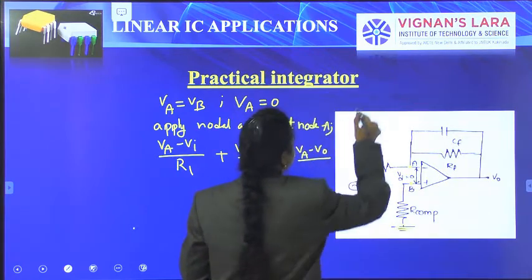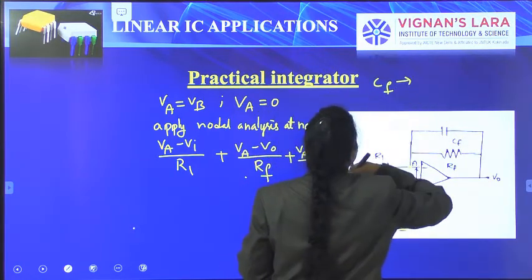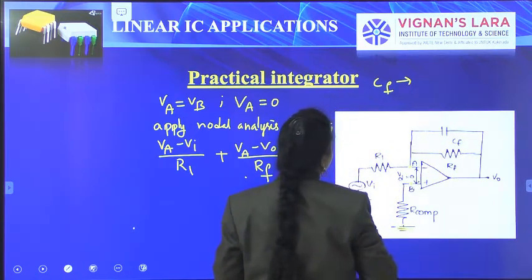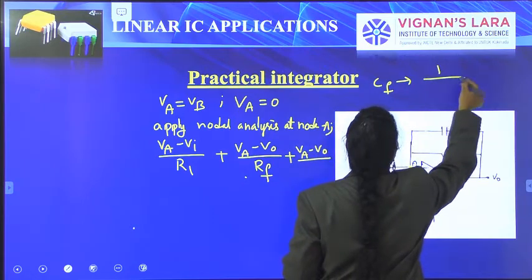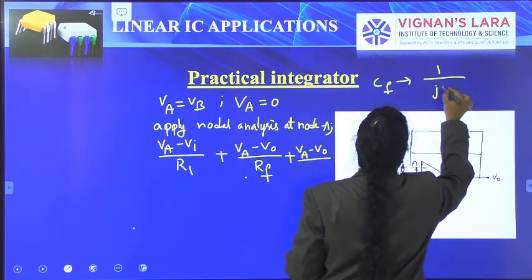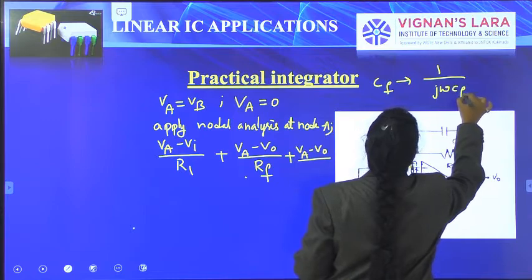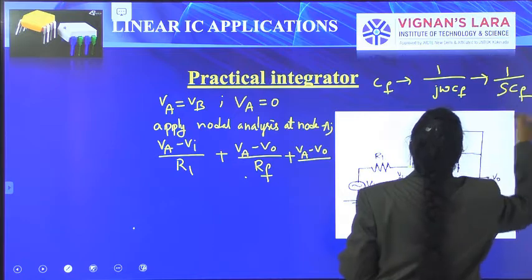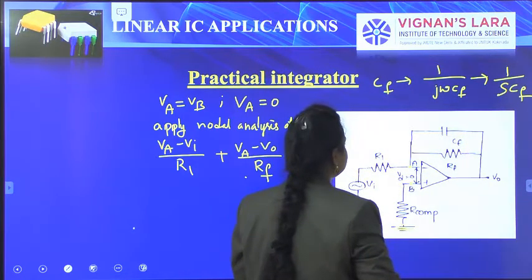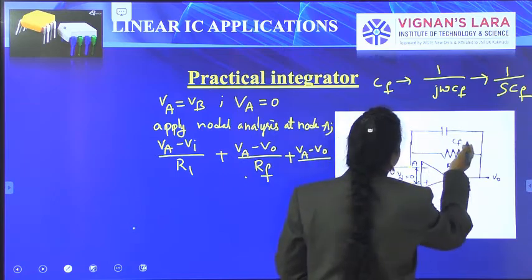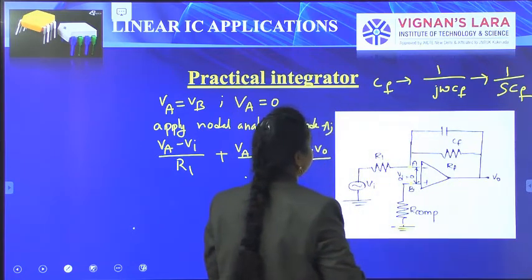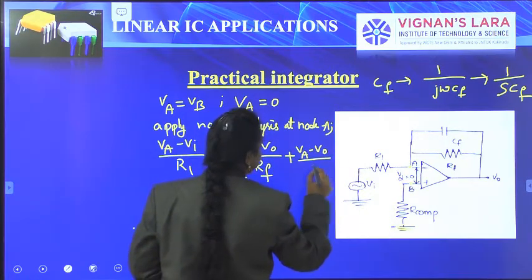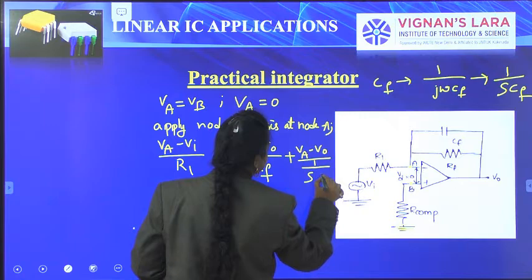Here CF is the capacitance. The impedance of the capacitor is written as 1 by j omega CF, which is also written as 1 by SCF. So in place of the capacitor impedance we can write 1 by SCF.